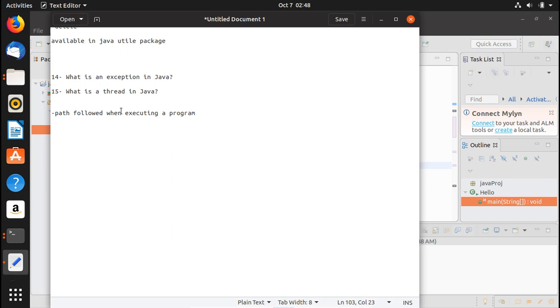That one thread is usually called the main thread, which is created by the JVM, and JVM stands for Java Virtual Machine. When the program begins, at that time the main thread is created. In Java, creating a thread is accomplished by implementing an interface, or by extending a class.